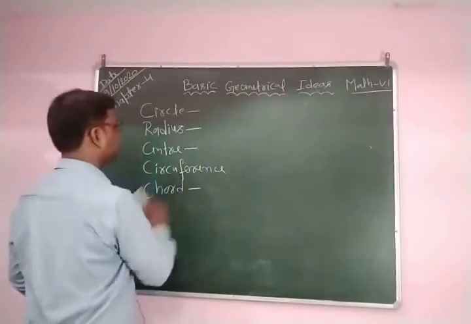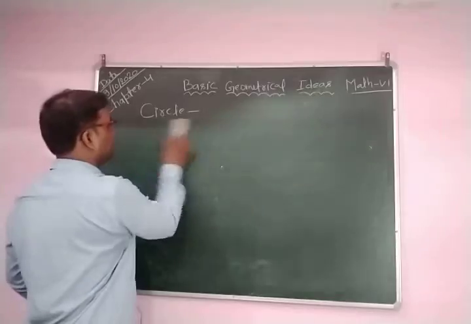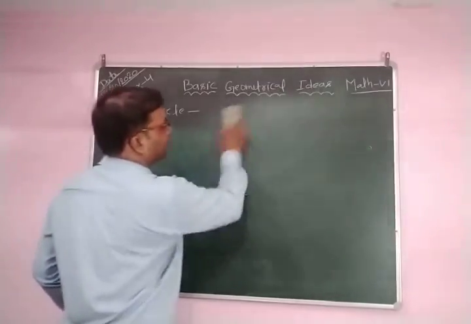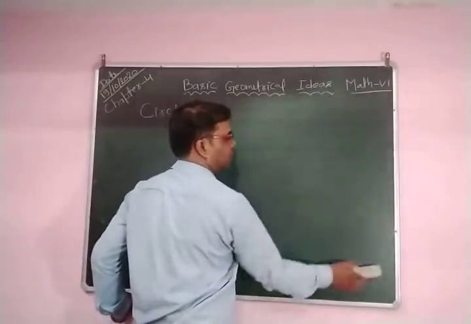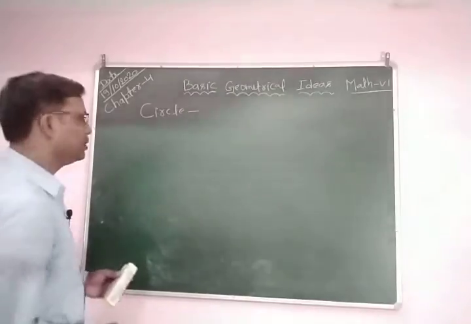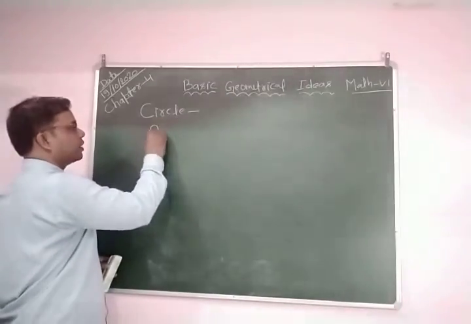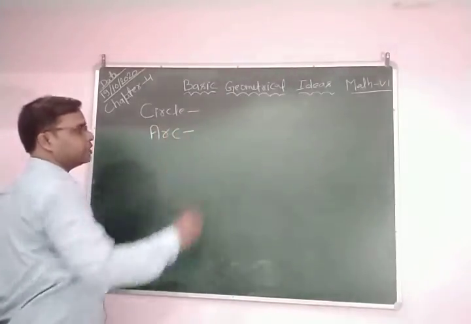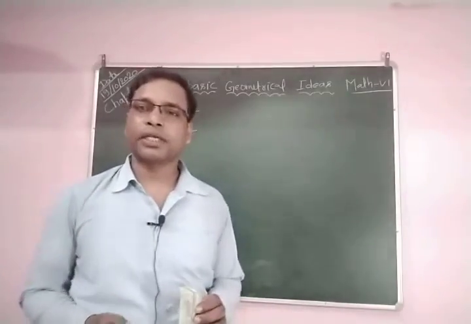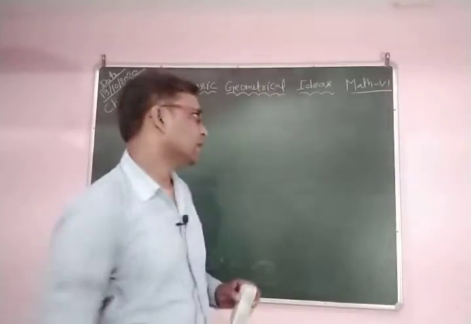So in this way, I have discussed radius, diameter, chord, circumference, and center of the circle. Now we are going to discuss the arc of the circle. Arc is a part of the circumference of a circle.